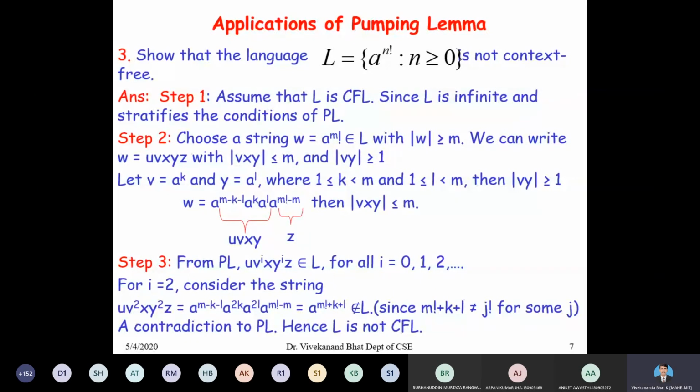This decomposition is given by w equal to a to the power of m factorial. There is a mistake here. It should be a to the power of m minus k minus l, a to the power of k, a to the power of l, a to the power of m factorial.